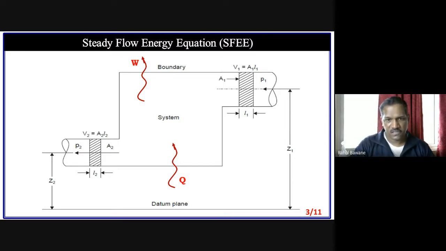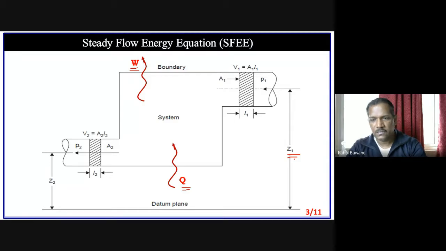Suppose there is one open system, and this open system has work interaction and heat interaction. Heat is entering, that amount is Q, and work is obtained at the outlet, that amount is W. So work and heat can cross the boundary of this system. We mark the inlet as section 1-1, where we find that it has some particular pressure, area, velocity, density, and it has a particular height.